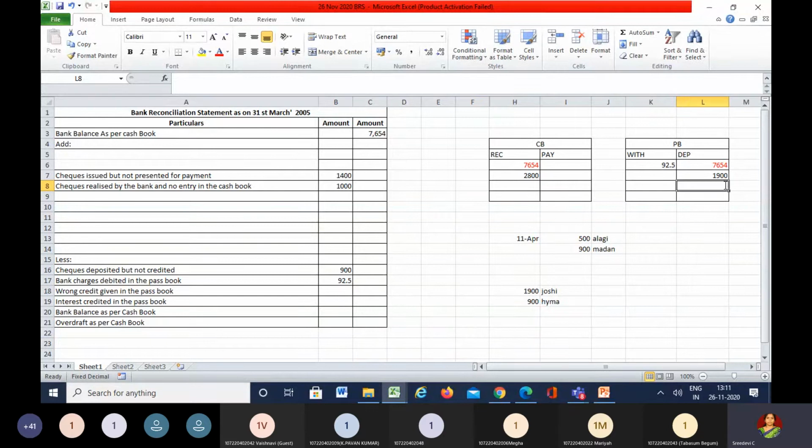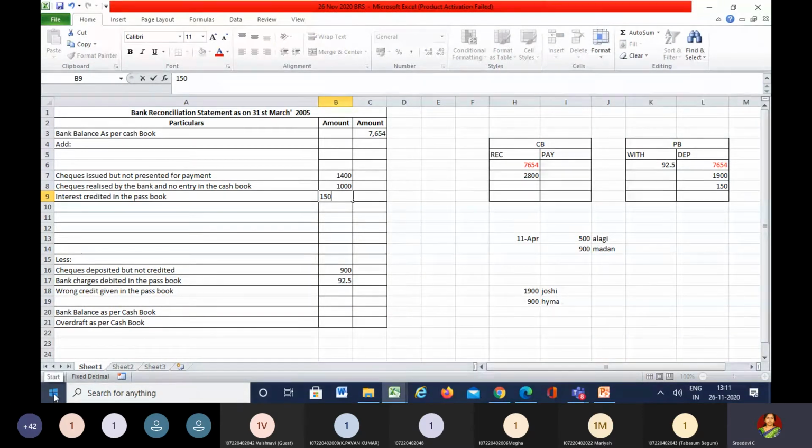Next we have credit in respect of interest on investments. The banker has credited our account with 150. Now what happens because of this? Add. The passbook increases, so we should add. So it's called interest credited, and that is 150. Next they have also collected dividends.